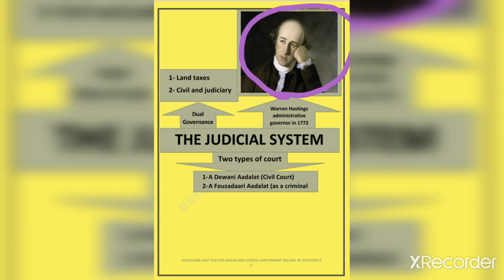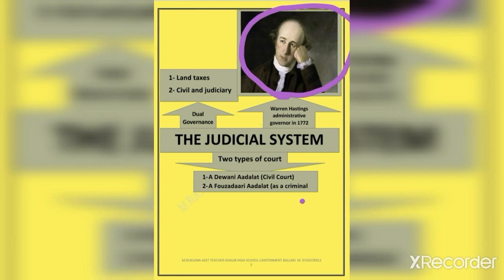In these civil courts, Hindus were dispensed justice as per the Hindus' scriptures and the Muslims as per the Shariat. Slowly, the British legal procedures were introduced in the criminal courts.